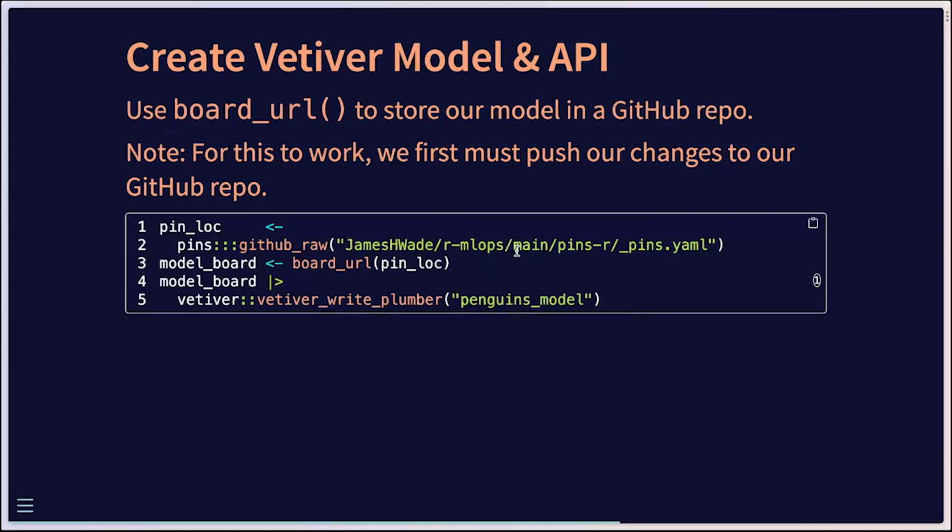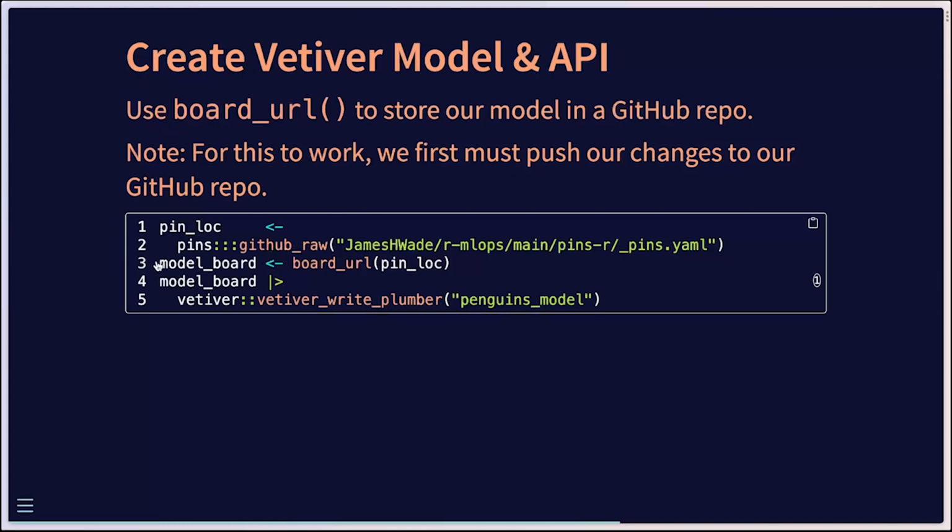When I push these changes, I can now use the board URL functionality from pins and directly use the model that's pinned to my repo. This allows me to separate out the API deployment from the model version control, which is a recommended best practice overall. So we can use this location. I'm just using a helper to specify the GitHub raw, or the raw user content location, so I don't have to remember it.